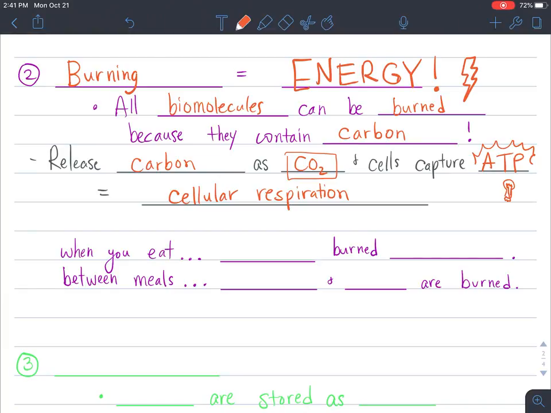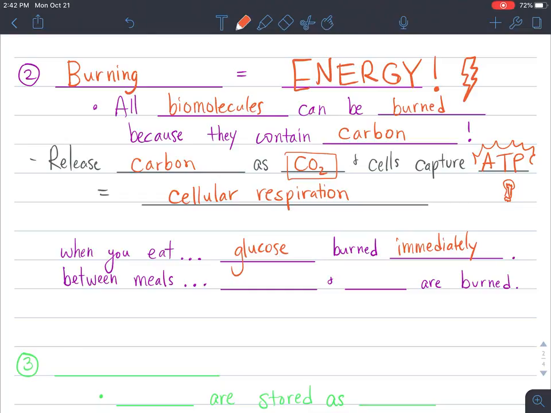In the process of eating and that immediate meal, the glucose that is in the carbohydrates is burned immediately. So this is like just pure gasoline. If you were to light that on fire, it lights right away and it's fast. It doesn't last long, but it provides a lot of energy. And if you remember back a few assignments ago, we learned that when you put food in your mouth, the saliva in your mouth starts digesting the glucose that goes into your mouth. So you can see that glucose is burned immediately. As soon as it gets in our mouth, our body wants to be using it.